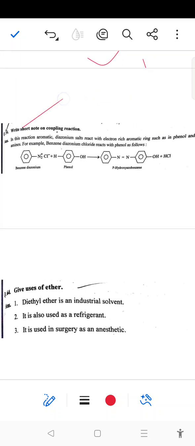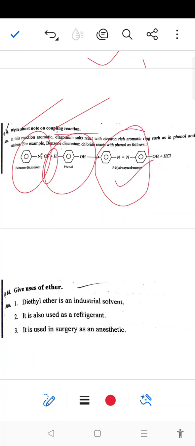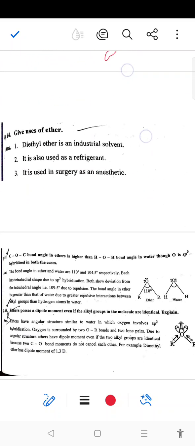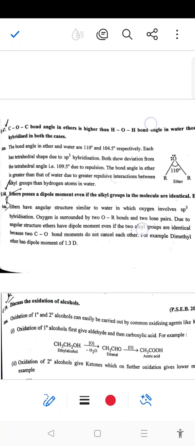Next, a short note on the coupling reaction. In the coupling reaction, benzene diazonium chloride and phenol react, with removal of HCl and formation of para-hydroxy azobenzene, which is also a dye formation reaction. This is called a coupling reaction. And the use of ether, that is diethyl ether, is as an industrial solvent. It is used as a refrigerant, and it is used as an anesthetic.